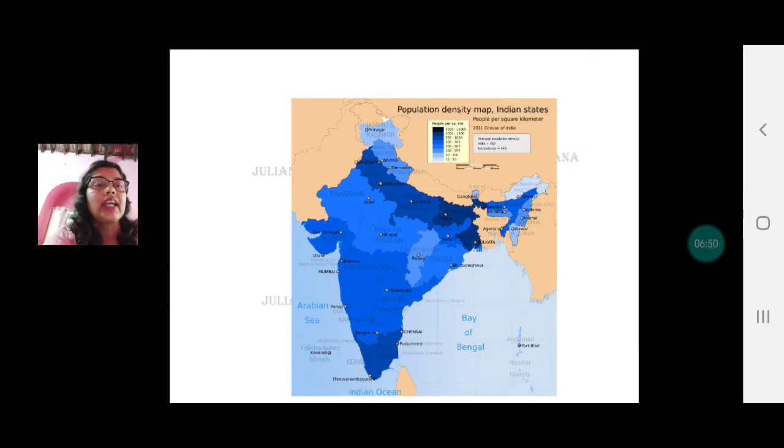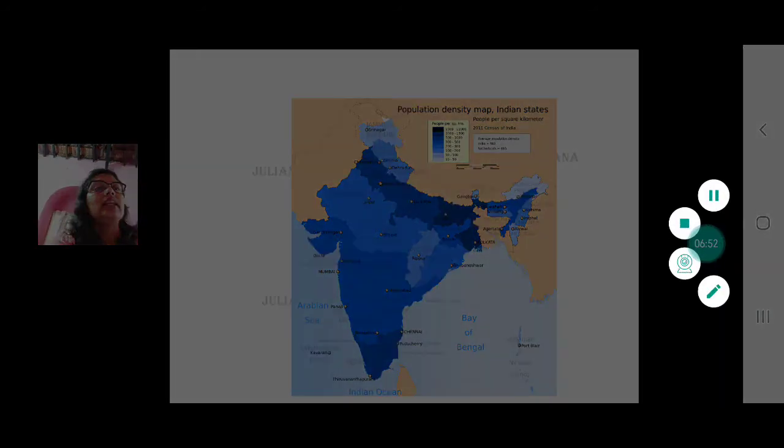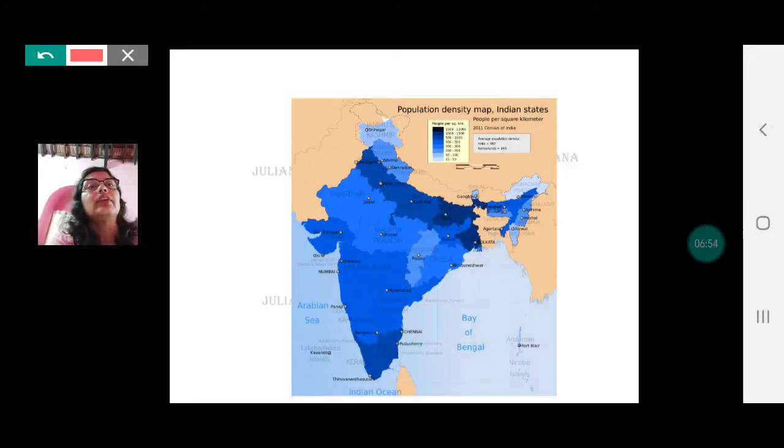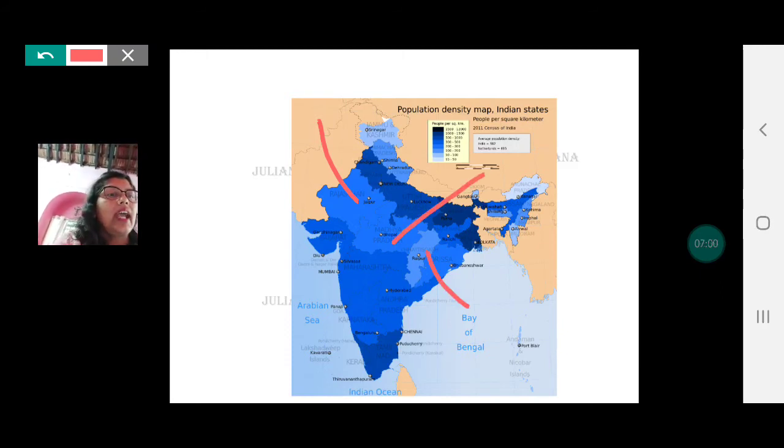And looking at your textbooks, you find these in the states of Rajasthan, then Madhya Pradesh, then Chhattisgarh. Okay, and this shade is also found in Nagaland and Manipur. Okay, so these are the states where the population, is it Nagaland? Yes, Nagaland and Manipur as well. So these are the places where the population is 101 to 250.